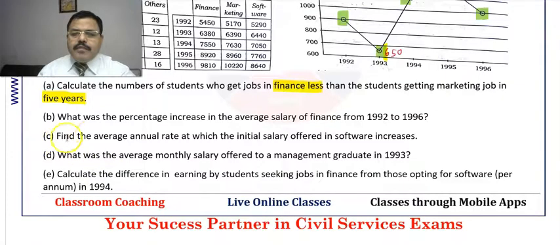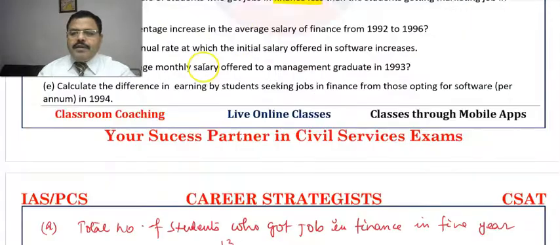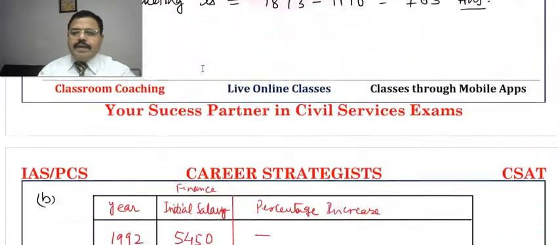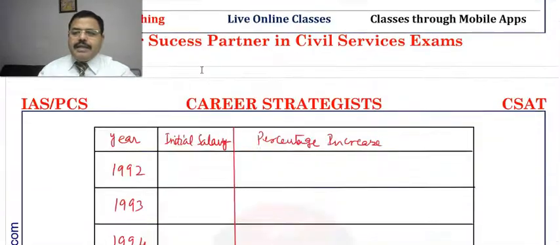Next part of the question: find the average annual rate at which the initial salary offered in software increases. It means here also we have to find the increment of each and every year, and thereafter find the average of that rate. So here again we have to make a similar table. The values are 5290, 6440, 7050, 7760 and 8640.